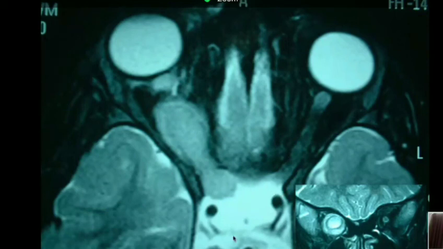So, in earlier days, radiation or surgical excision used to be the main modality of treatment, but what has changed over the recent years is the primary treatment modality has become chemotherapy. And these tumors respond well to chemotherapy, although the visual prognosis remains poor still. In those cases that do not respond to chemotherapy, still the option of radiation or surgery is used, but now relatively very rarely.